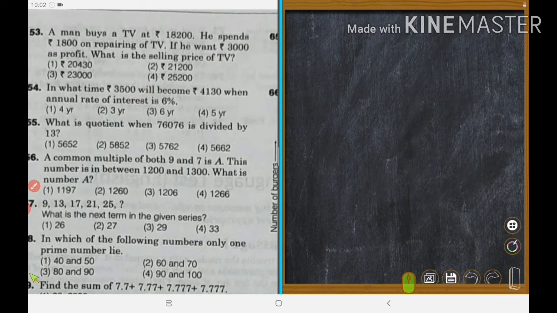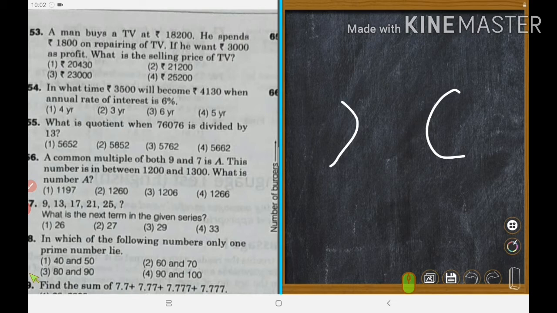Next one. What is asked? When 76,076 is divided by 13, what is the quotient? This is a division mark.